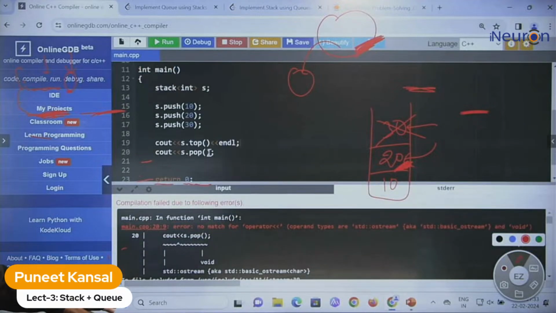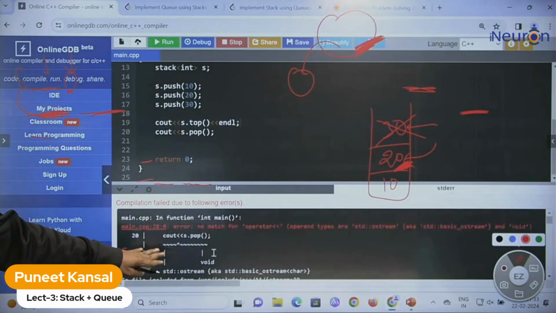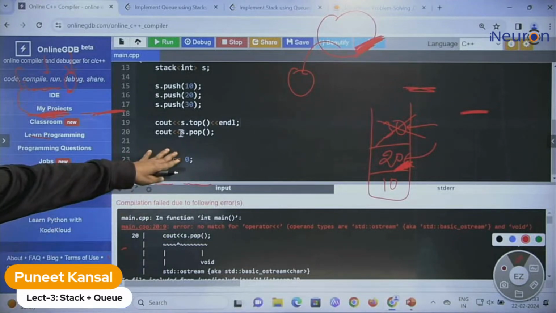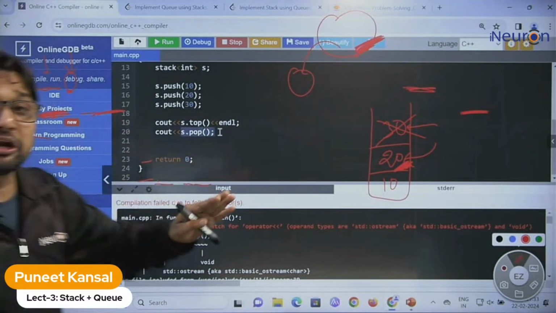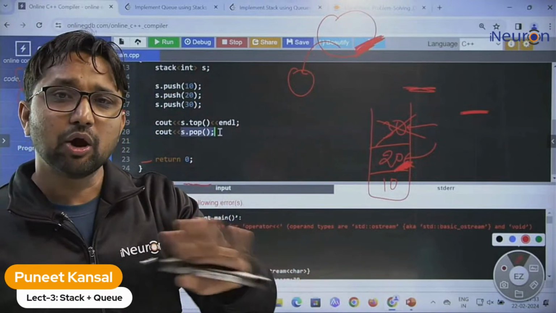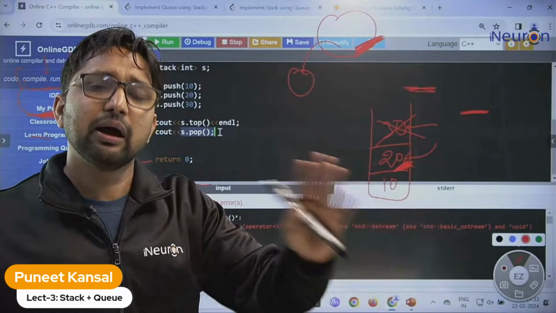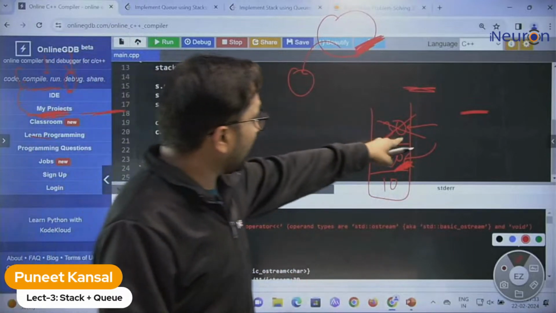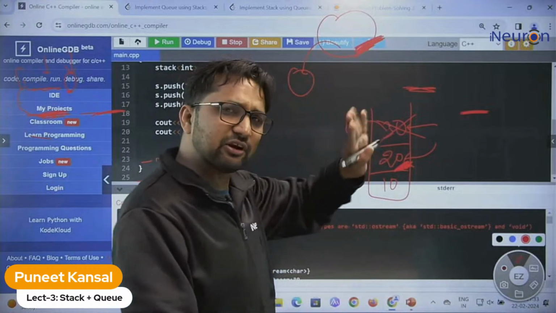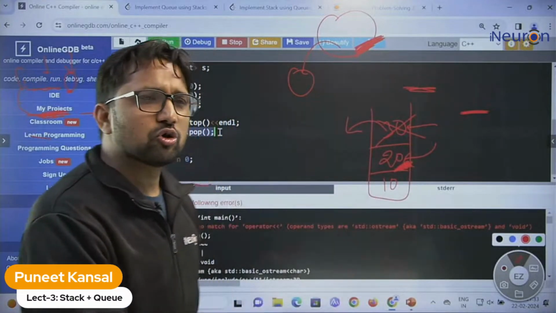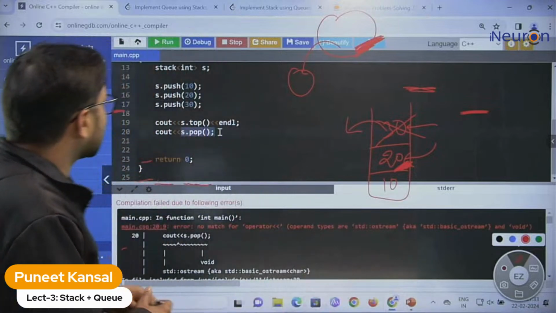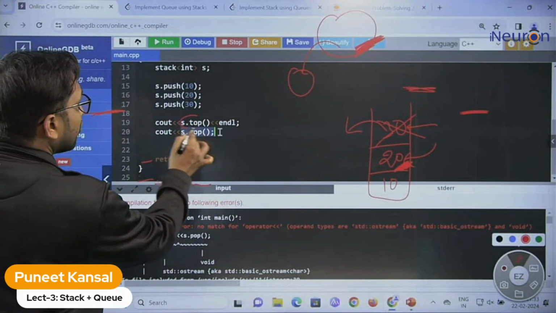So why is this giving us an error? The reason, and this is important, is that the pop function does not return anything. Pop function deletes the top element, but it will not return this element. So what if I want to know what the top element is? Then you can use the top function.